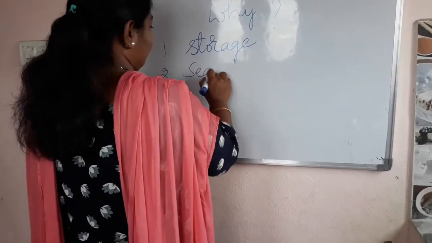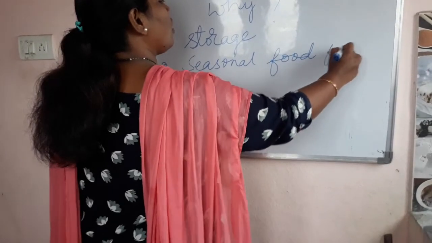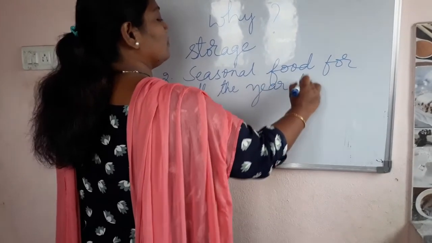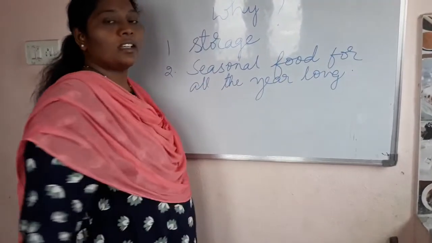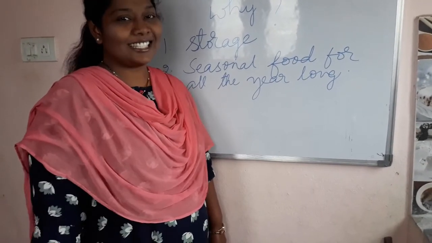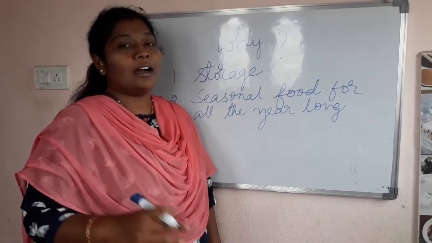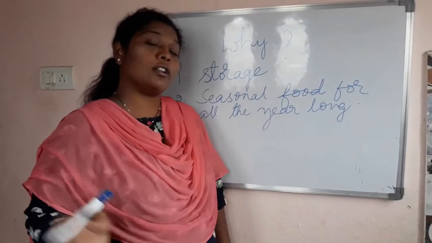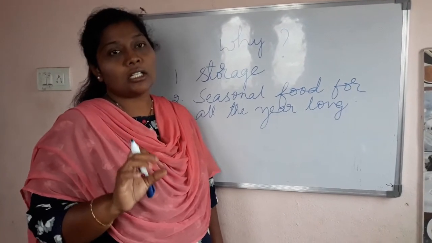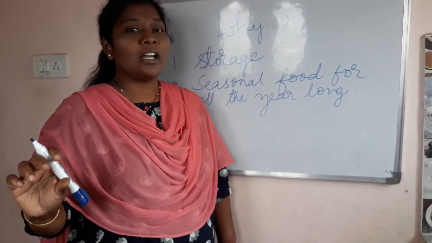Next, seasonal food, for all the year long. So what is this one? Mangoes are only found in the summer season. Yes. Watermelons are also found only in the summer season. All the citrus fruits are found all through the year. So, if you observe, the fruits are seasonal. Some varieties of fruits are found in the summer, some in the winter and some in the rainy season.